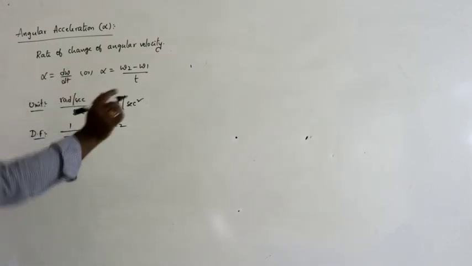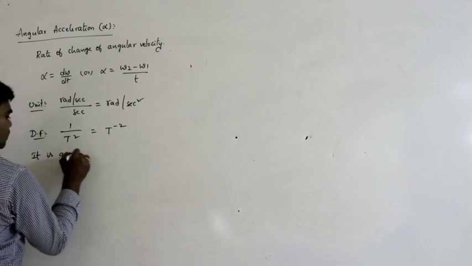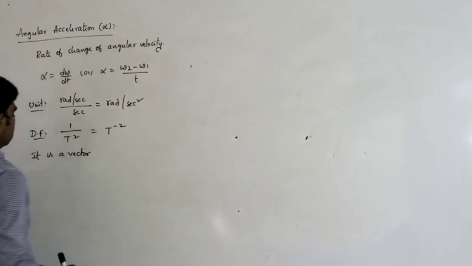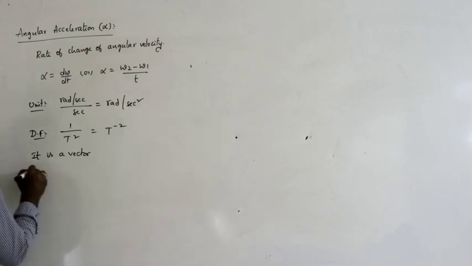So angular acceleration is a vector quantity. What is the direction of this?